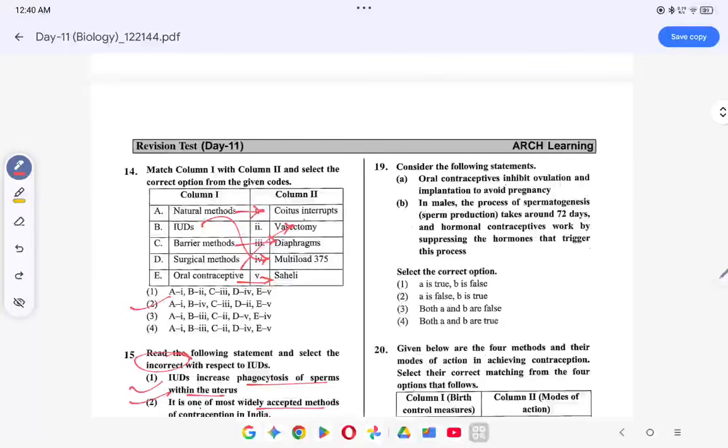Come to your next question. Oral contraceptive inhibit ovulation and implantation to avoid pregnancy. This is correct. In males, the process of spermatogenesis, sperm production takes around 72 days, and hormonal contraceptives work by suppressing the hormone that triggers this process. Now, male जो contraceptive है, this is all under experiment. ये experiment है, promising result है, but again experiment है, तो according to our NCERT ये statement का कोई value नहीं है. So this is wrong. So option क्या हो जाएगा?